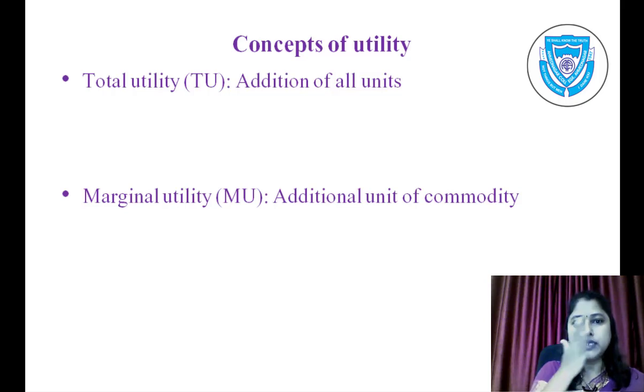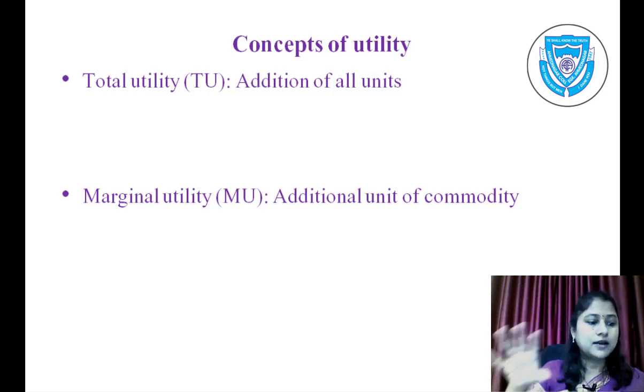Next is the concept of utility. First is total utility, that is addition of all units. It refers to the sum of utilities derived by the consumer from all units of a commodity consumed. It is an aggregate of utilities from all successive units. For example, if I am hungry and I have chapati, I had one bite of chapati, I had a second bite of chapati, then a third bite of chapati. So the addition of all bites is called total utility.